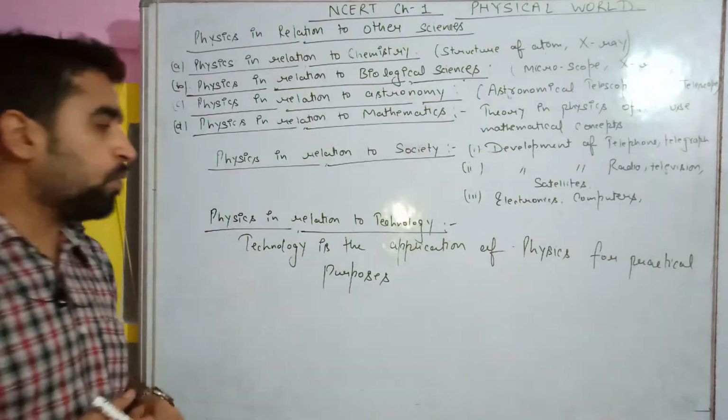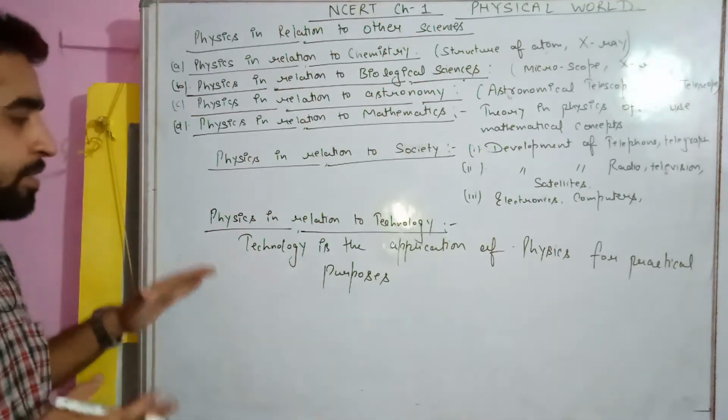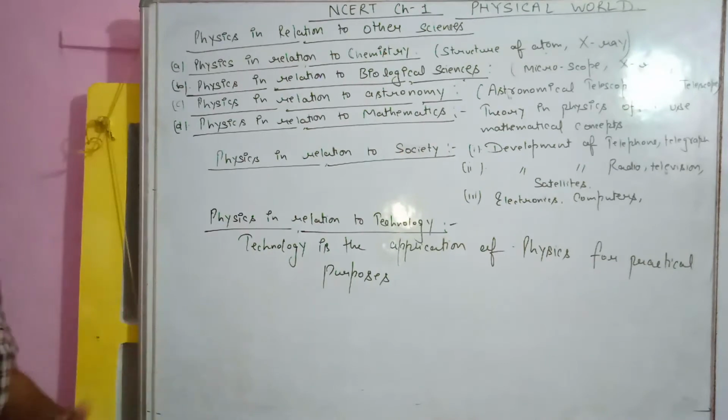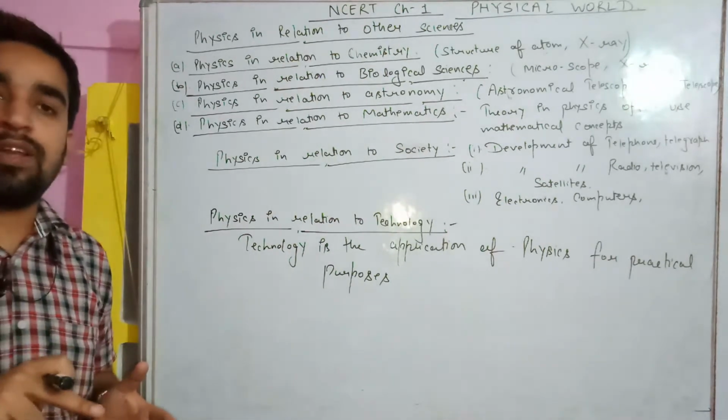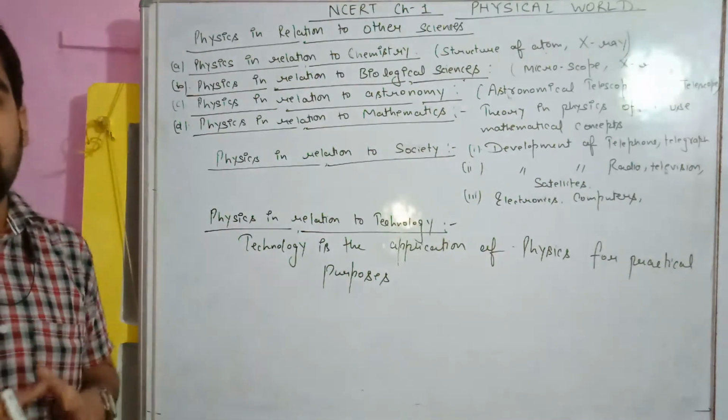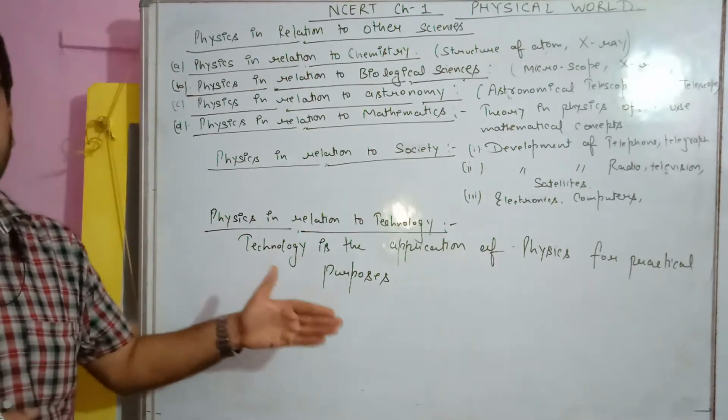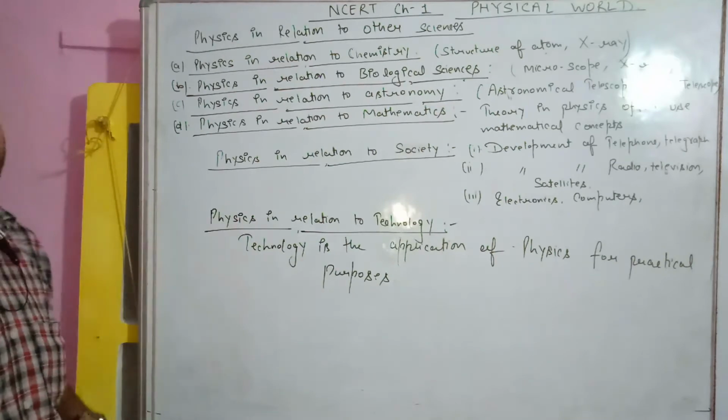Physics in relation to technology. We can say that technology is the application of physics. We are developing a physical law, and by using that physical law, we are actually developing the technology. So this can be used for further generations. I hope you understood this.